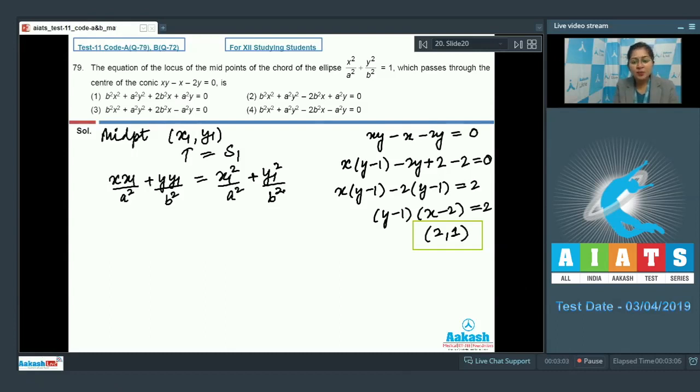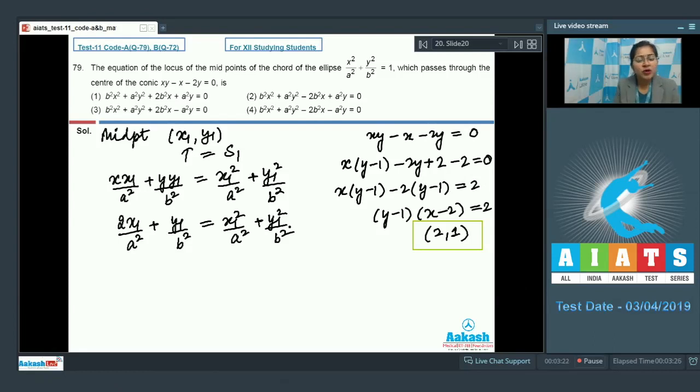As this chord is passing through the point 2, 1, let us substitute it here. That is 2 into x1 upon a square plus 1 into y1 upon b square is equal to x1 square upon a square plus y1 square upon b square.